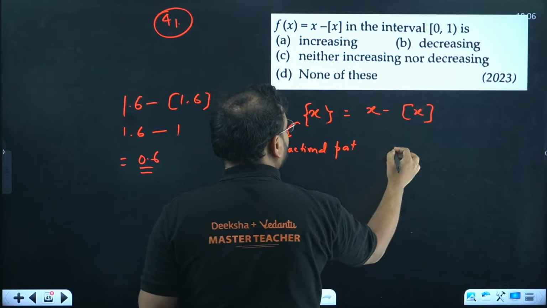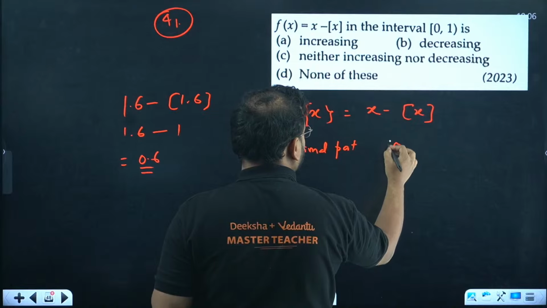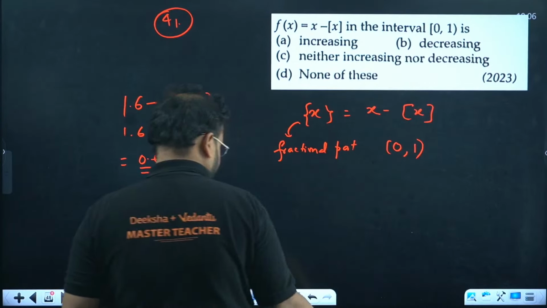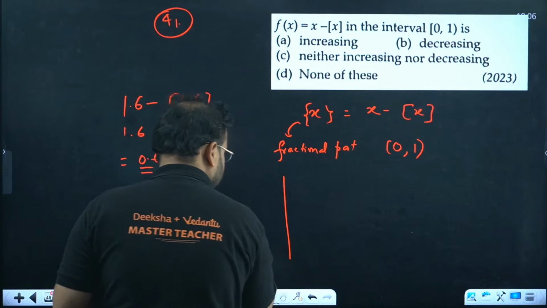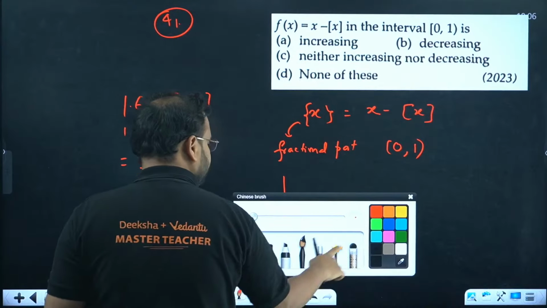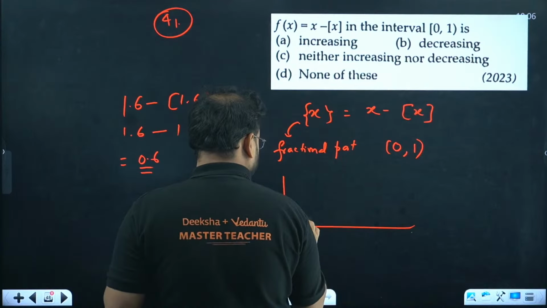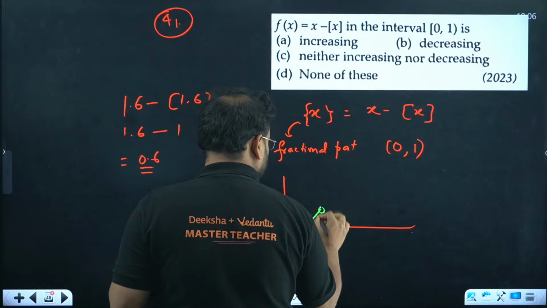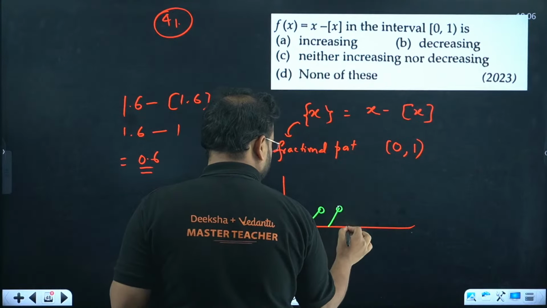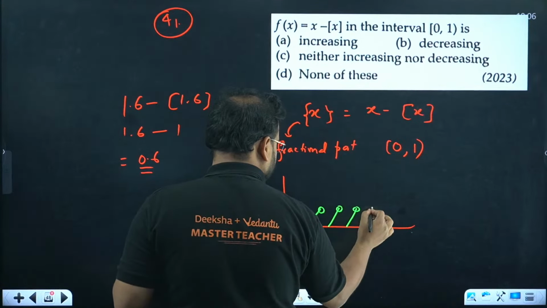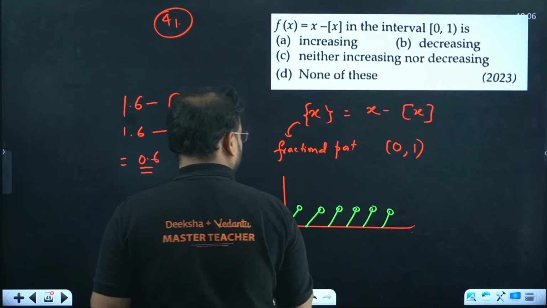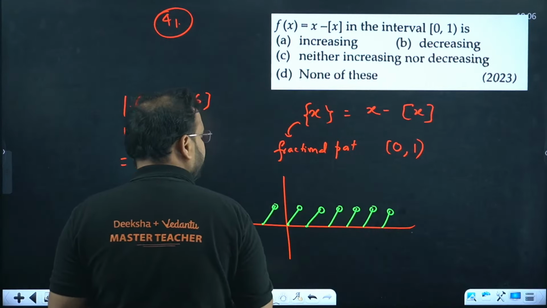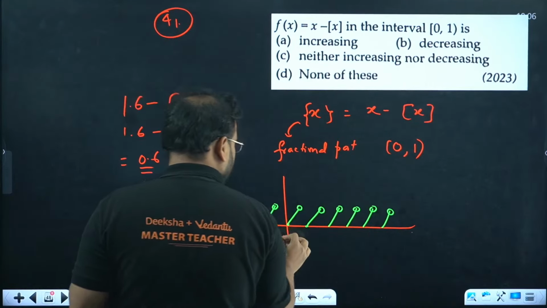And it goes from where to where? 0 to 1 open. And the graph of this function is like this. Very interesting graph, please check. 0 close, 1 open. 1 close, 2 open. And like this. That's my graph everywhere.